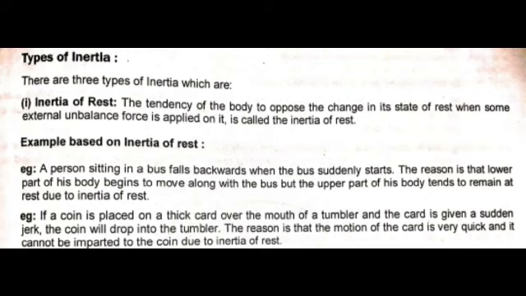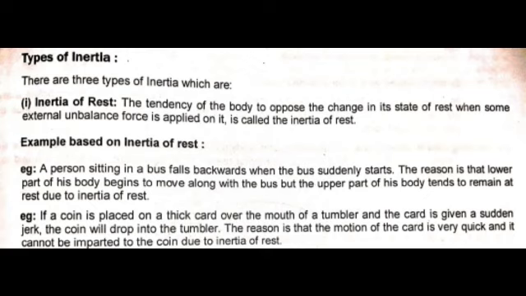For example, a person sitting in a bus falls backward when the bus suddenly starts. The reason is that the lower part of his body begins to move along with the bus, but the upper part of his body tends to remain at rest due to inertia of rest.